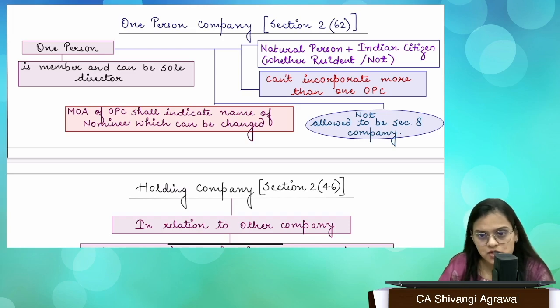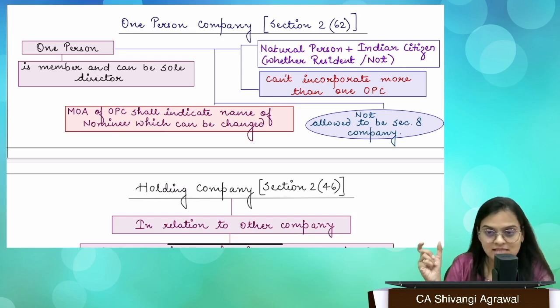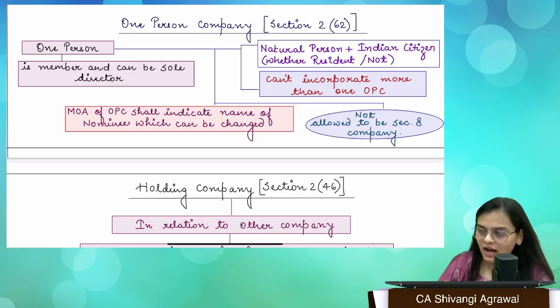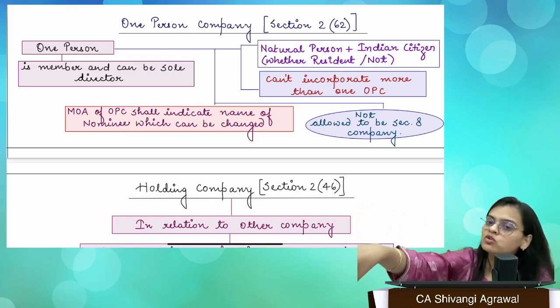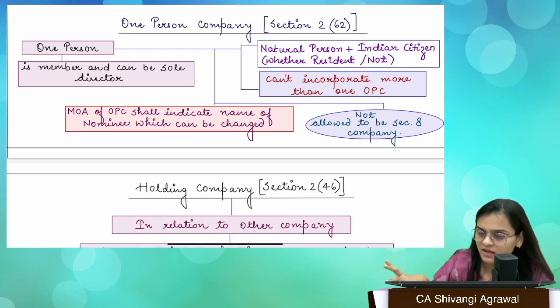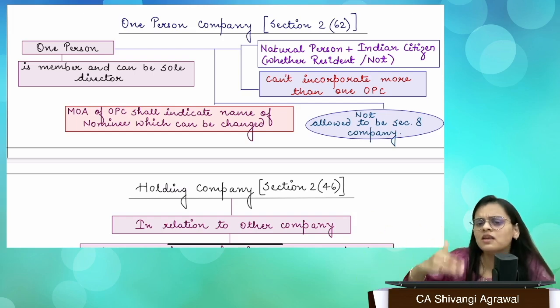So in such a situation, OPC has been designed in such a manner that you have to have a nominee. Okay, so the memorandum of association of OPC company will also indicate a name of nominee. So you obtain somebody's prior consent that, are you ready to become the nominee of my OPC? The person says yes. There's no qualification required to become the nominee. Any person can become the nominee, right? That person should not be a minor. He should at least be competent to enter into a contract, and there are certain requirements which eventually we'll discuss.